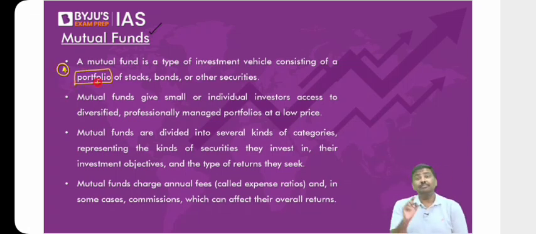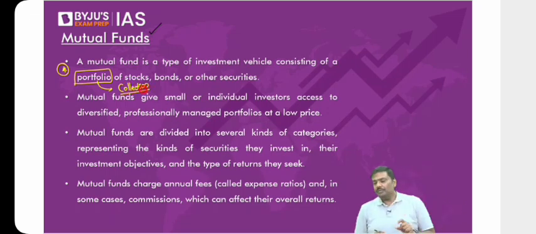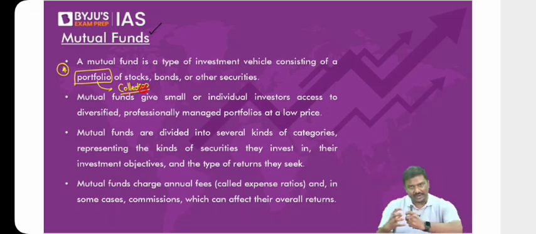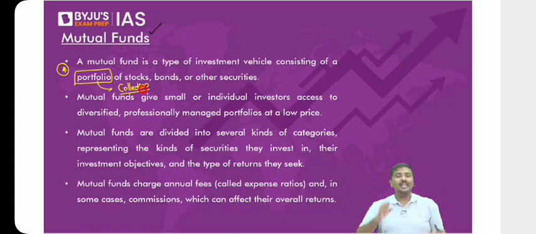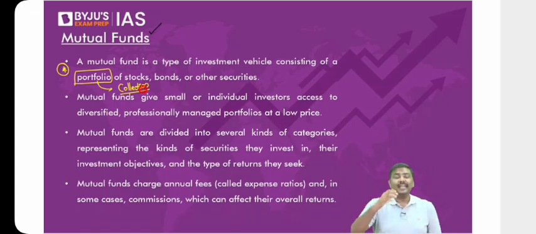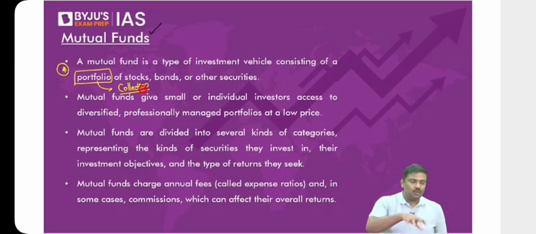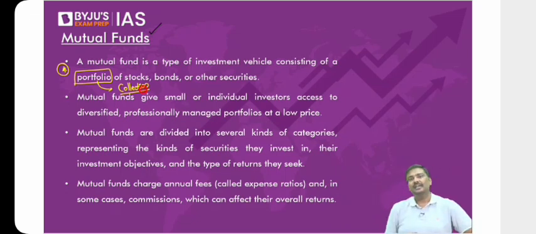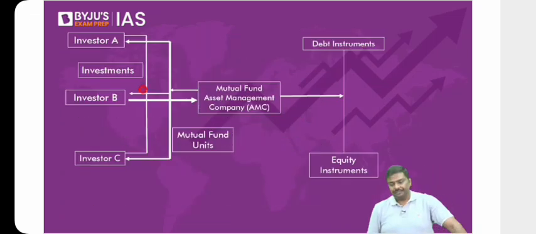Generally, whenever you come across the term portfolio, it means collection. Any difficulty understanding the term portfolio? The term portfolio means collection. What is a collection of securities? A collection of bonds, let's say shares, etc. So portfolio means a collection or a group like this. So why is a mutual fund referred to as a type of investment vehicle which consists of a collection or group of shares, bonds, etc.? Let me explain it. Have a look at the picture here. Is the picture visible to all of you?